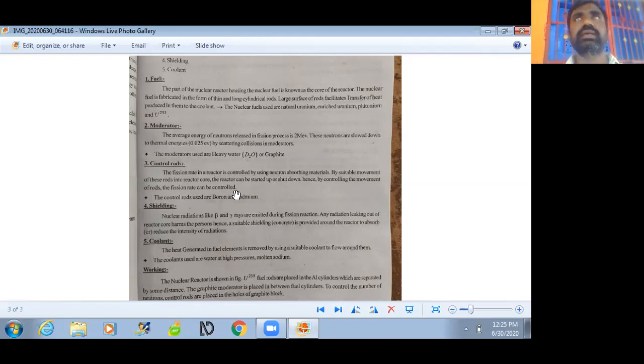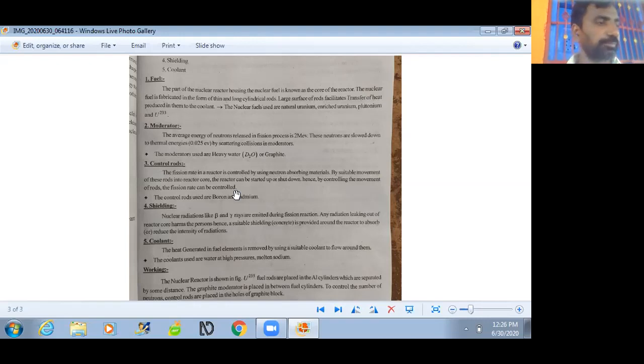This radiation is harmful for human beings and the environment. So to protect the environment and human beings around the nuclear reactor, shielding is constructed around it, generally concrete based shielding.